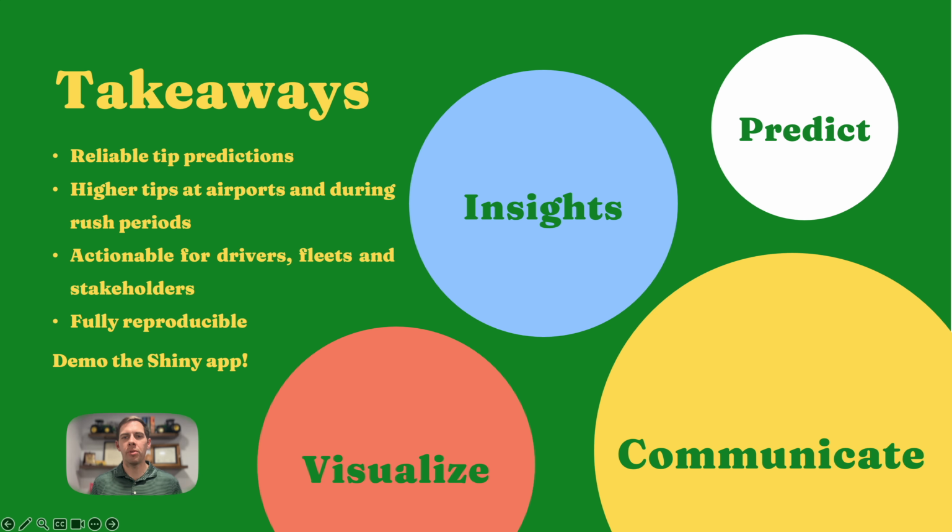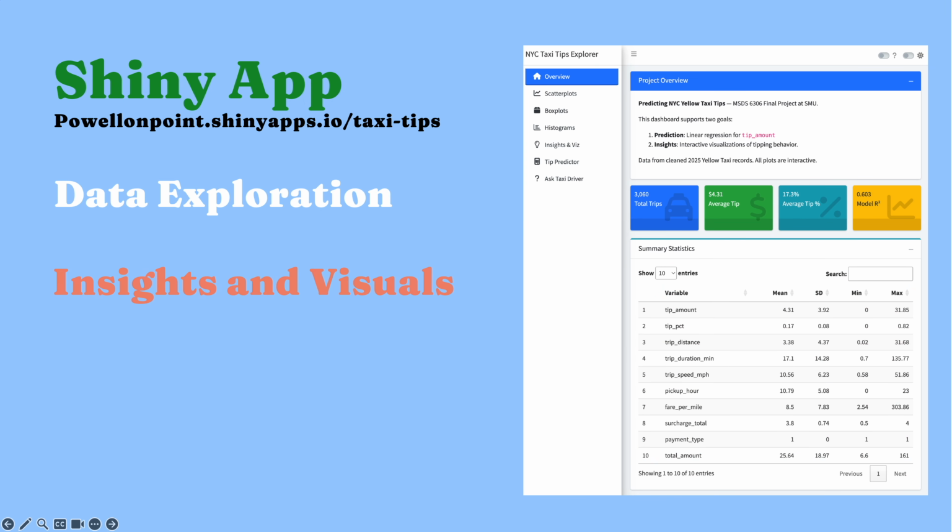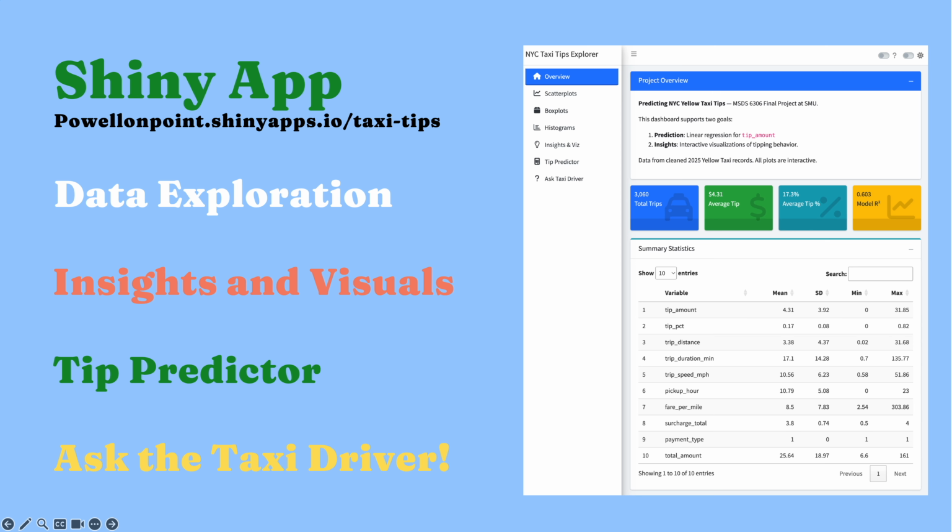Everything is fully reproducible via our GitHub repository, and to make the results accessible, we built an interactive Shiny app. The Taxi Tips dashboard includes three main sections: data exploration with filters, an interactive tip predictor, and visualizations of our insights. The standout feature is Ask the Taxi Driver, a natural language interface powered by a retrieval augmented generation setup grounded in the analysis, model outputs, and project documents. Users can ask plain English questions like, how do tips differ at JFK, and receive responses tied directly to our